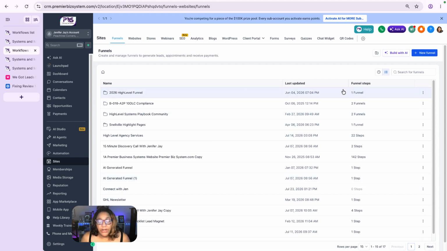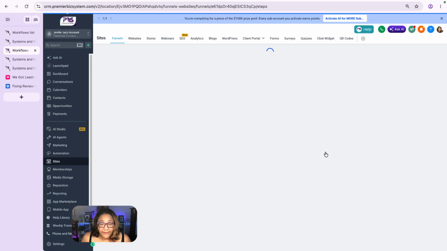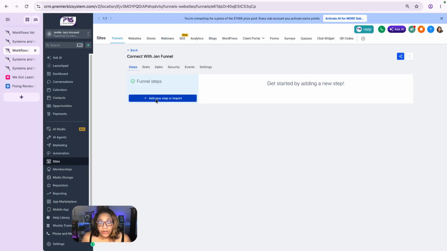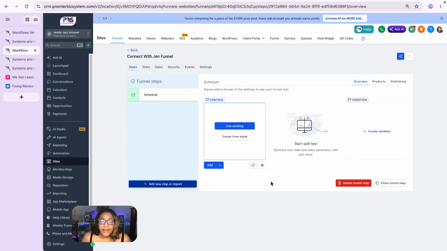All right. So what I did was I created an entire new funnel. So click on new funnel, name the funnel. Connect with Gen funnel. Okay. Then I'm going to click on create. So once I click on create, it's going to create that funnel. I'm going to need to create a funnel page. So I'm going to add new step and name this page for right now just schedule. Okay, so now it's going to create me a blank page, and that's what I want.